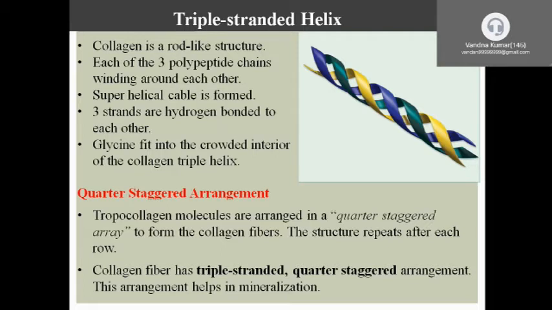This is the triple helix structure of the collagen. It is a structure that contains three polypeptide chains. Glycine fits into the crowded interior because of its smaller size.